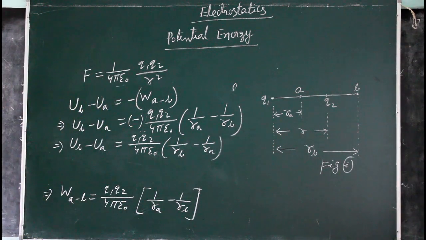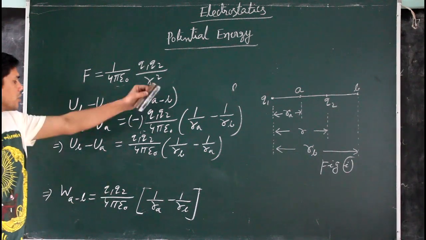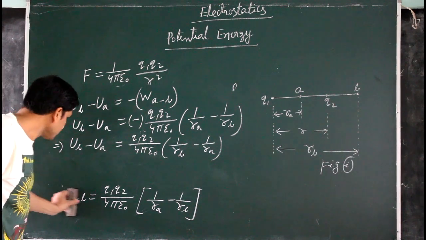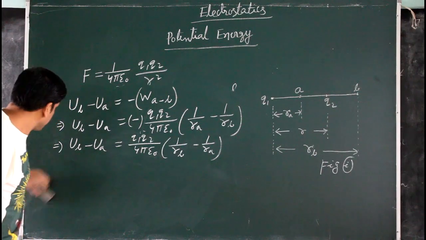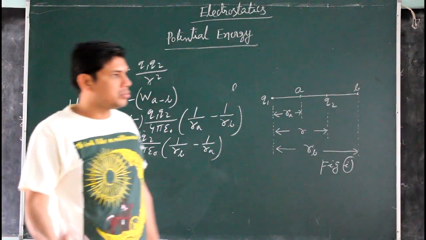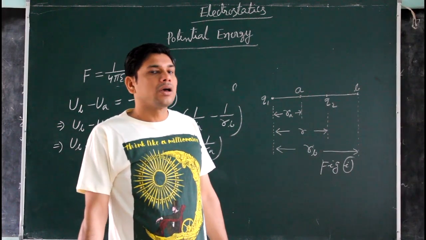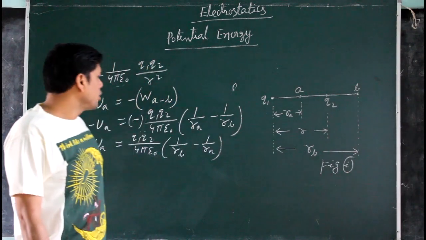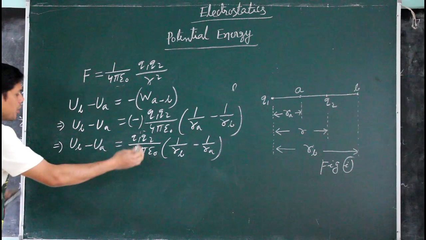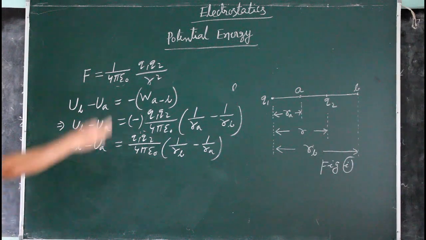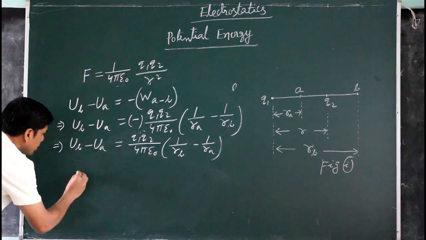This is the expression of the change of potential energy due to these 2 point charges Q1 and Q2 between points A and B. Now, the potential energy due to 2 point charges at infinite distance is 0. So, using that condition, if we want to find the potential energy at only r distance, then putting this condition,